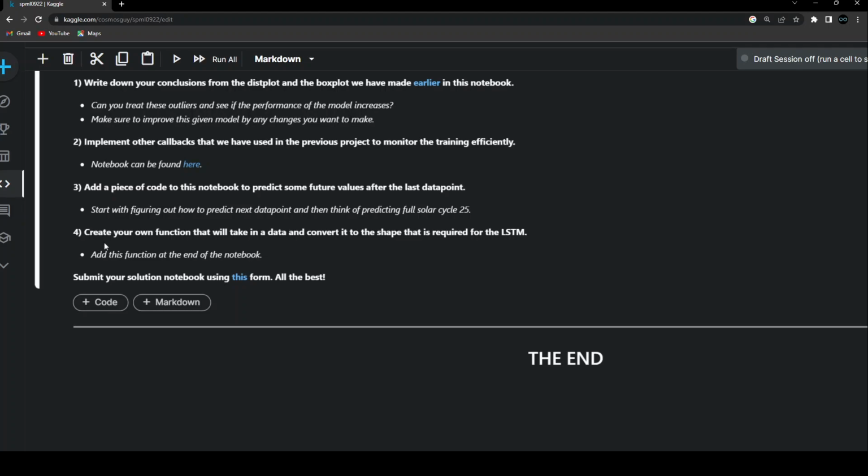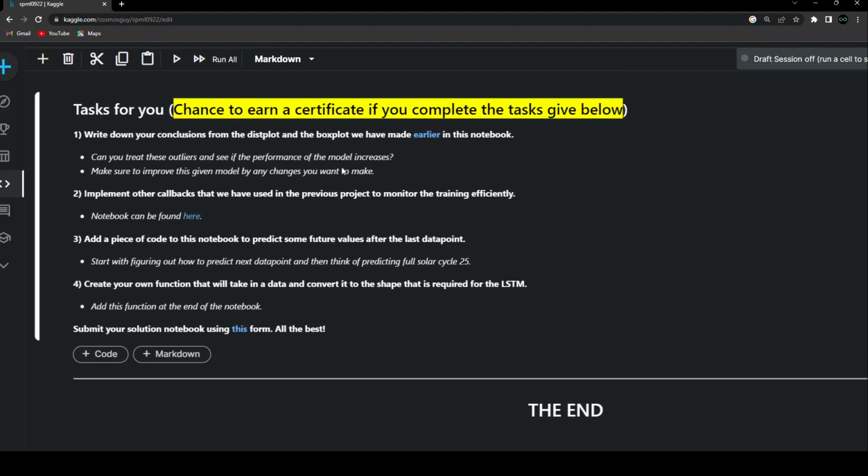And in the fourth task, you are going to create your own function that will take in that one-dimensional data and convert it into the shape that is required for the LSTM. To convert it into three-dimensional data, the first value will be the batch size, the next value will be the window size, and the last one will be the number of features. And because it's one-dimensional data, that value will always be 1. So you can use a for loop or any other technique apart from this TensorFlow method in order to create your own function that will create this kind of windows. So these are pretty much the tasks that we'll be doing.